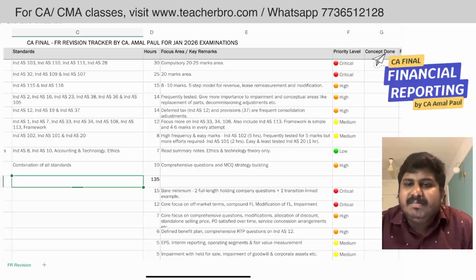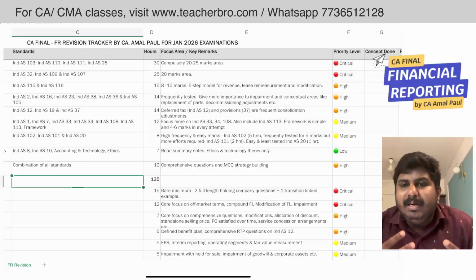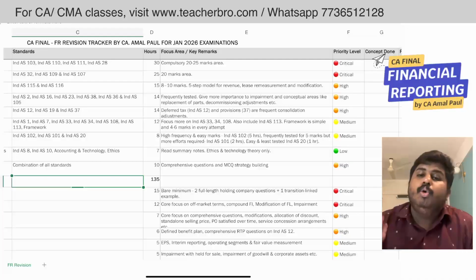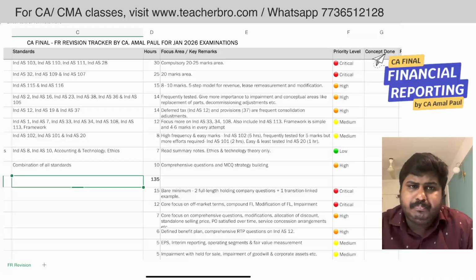And when it comes to Ind AS 38, you can take problems like instances where an internally generated intangible asset is there and you're doing the impairment test for that, the amortization related things, and intangible assets with indefinite useful life, those kinds of areas you can focus on a bit. And when it comes to impairment, you can come up with the CGU concept. We can also check goodwill impairment. You can also go ahead with corporate assets. Those kinds of areas you have to focus on a lot.